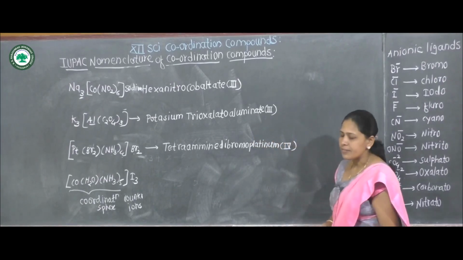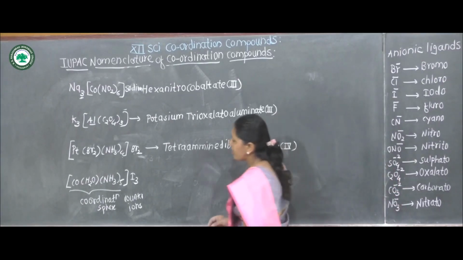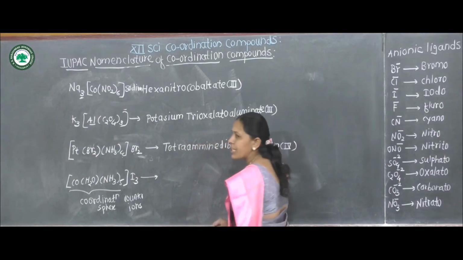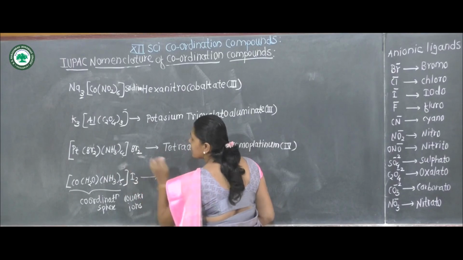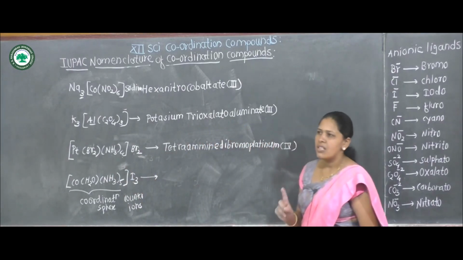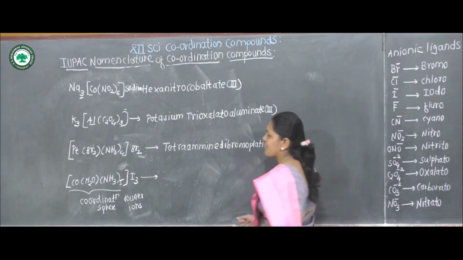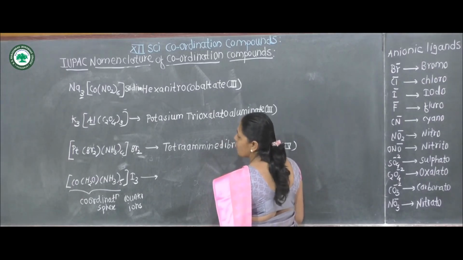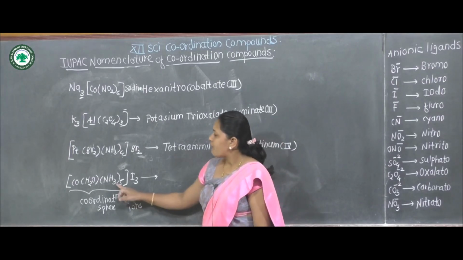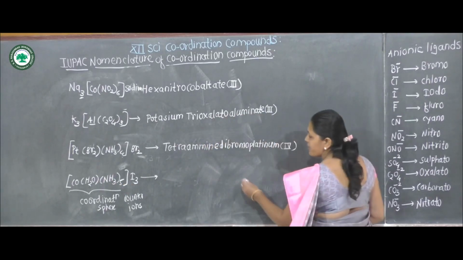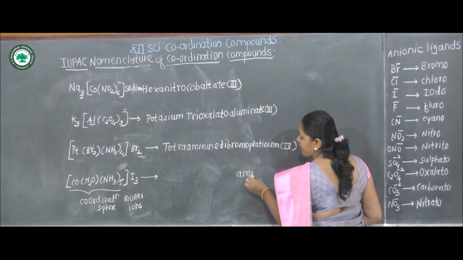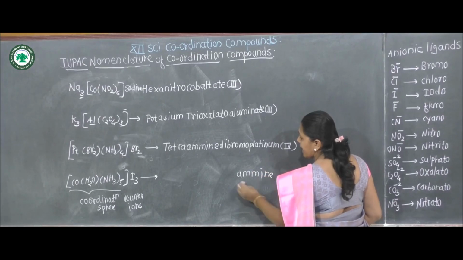Then next, similarly, it is also cationic complex because coordination pair having +3 charge, because 3 iodine having -3 charge. Central metal ion is cobalt. Here 5 amines and 1 aqua is present. First preference goes to which ligand? Amine and aqua.